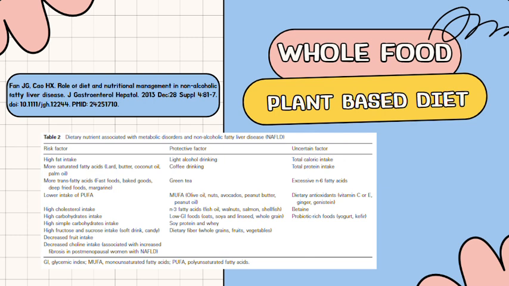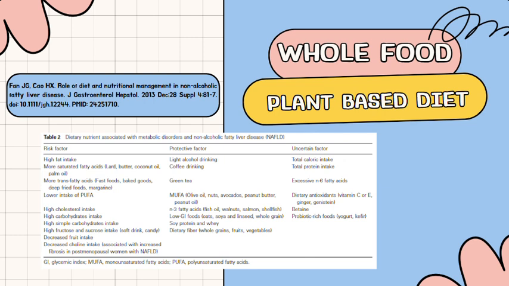So high glycemic index would include processed foods, sugar, sweets, and candies, but low glycemic index foods are going to include oats, soy, oil, seeds, as well as whole grains. So something that's not going to spike your blood sugar right away. Soy protein and whey also find themselves on your protective factor list.